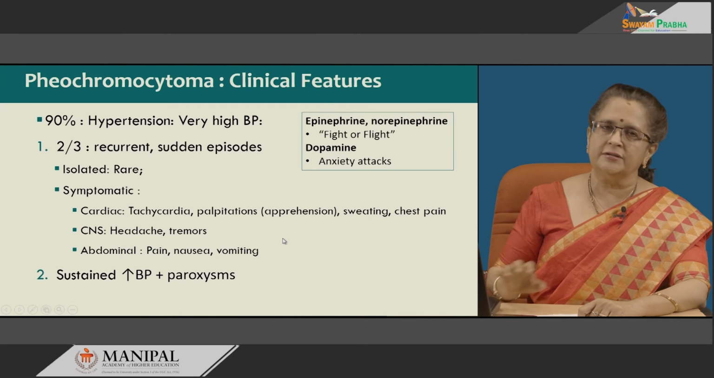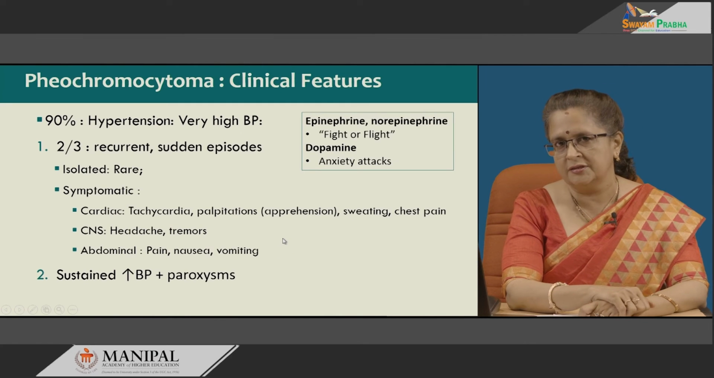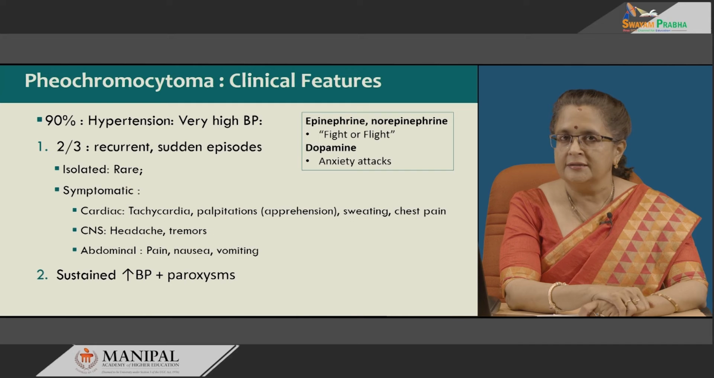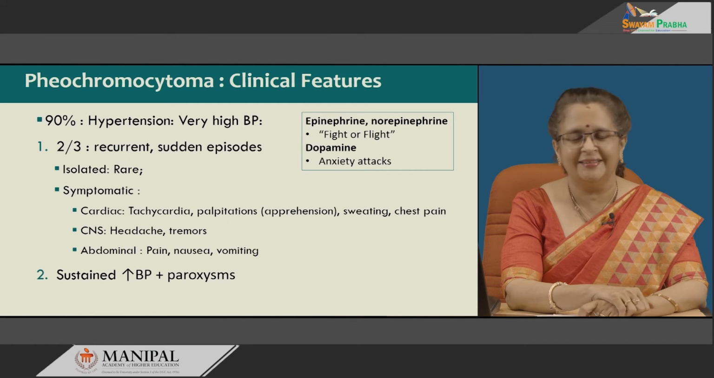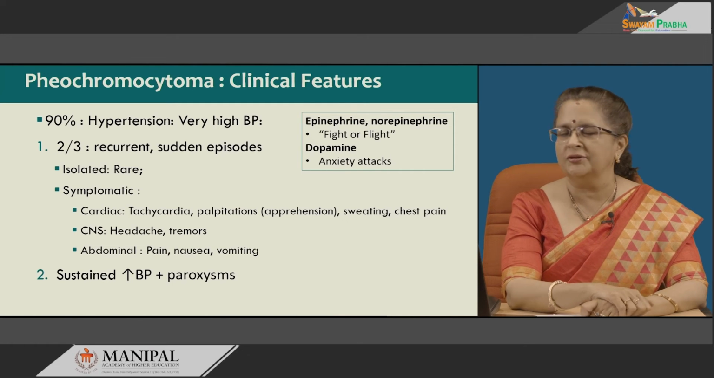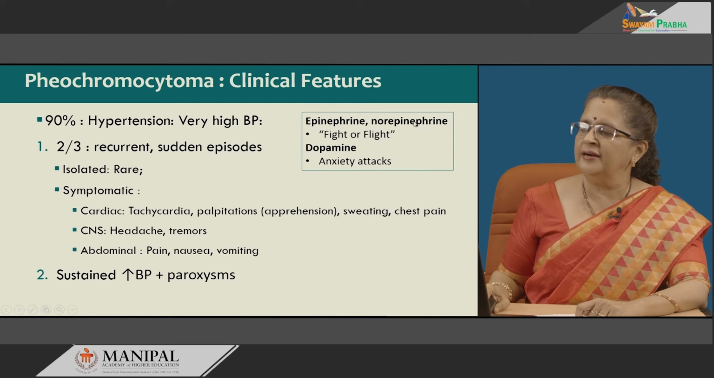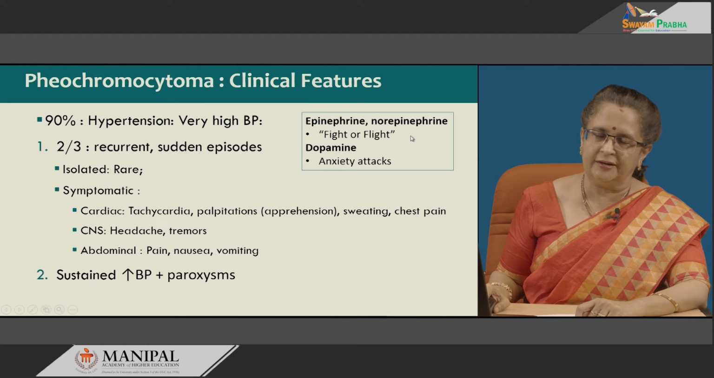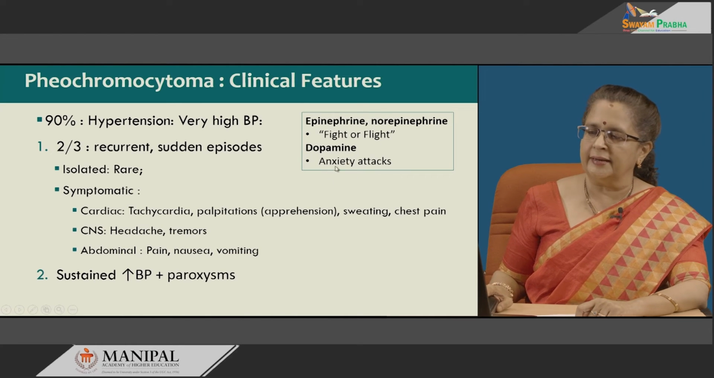This is mainly because of the hormones and peptides which are secreted by the adrenal medulla, and therefore by the pheochromocytoma, including epinephrine and norepinephrine, which gives a fight or flight response, and dopamine, which is responsible for anxiety attacks. Epinephrine and norepinephrine are produced by most of the tumors, or almost all the tumors, dopamine by some of them and not all.